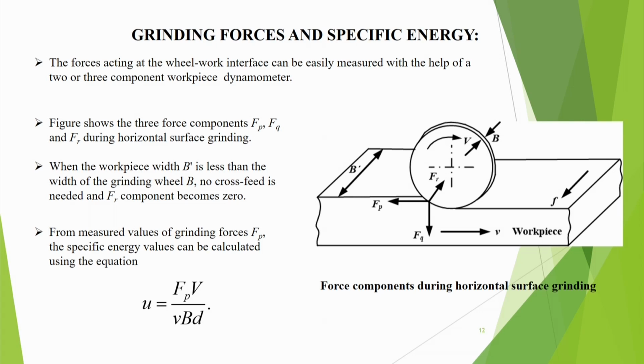Here B prime is much more than B. In this, FR component will also be there, and from the measured value of grinding force Fp, we can find out the energy. Fp into V, V is the surface velocity of the wheel, that gives the power. Fp into V divided by VBD, VBD is the volume removed per unit time. So, if you divide that power by this one, you get the specific energy. Specific energy means energy needed to remove a unit volume of material. So, this is the expression you are getting.